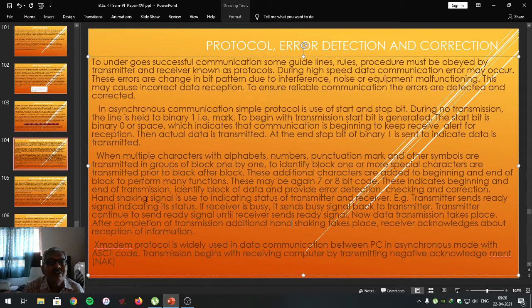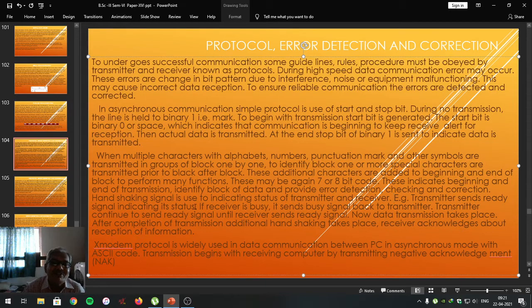Dear students, handshaking signal is used to indicate the status of transmitter and receiver. So handshaking is one of the protocols that is used during the transmission and receiving. For example, transmitter sends the ready signal indicating its status. Now we are trying to understand the handshaking protocol. In handshaking protocol, transmitting computer sends the ready signal to the receiving computer continuously.